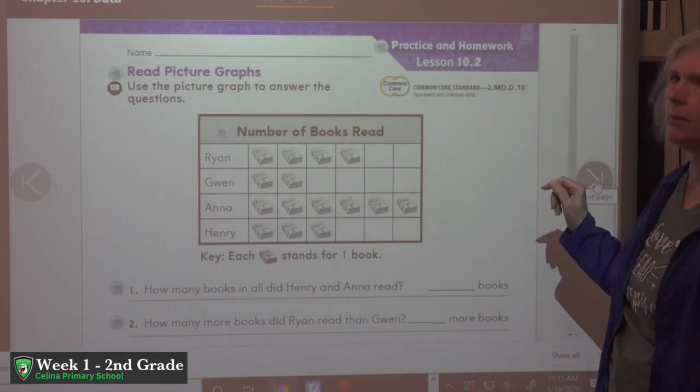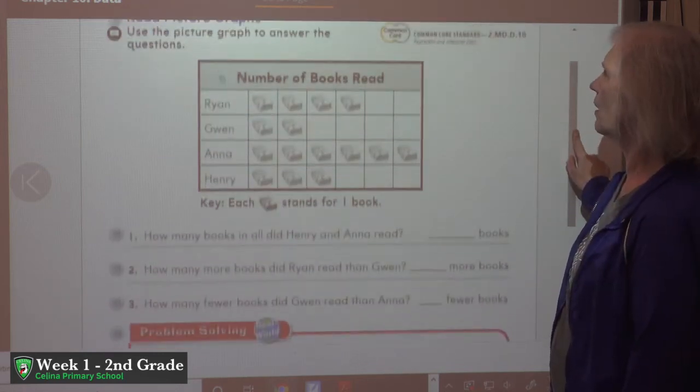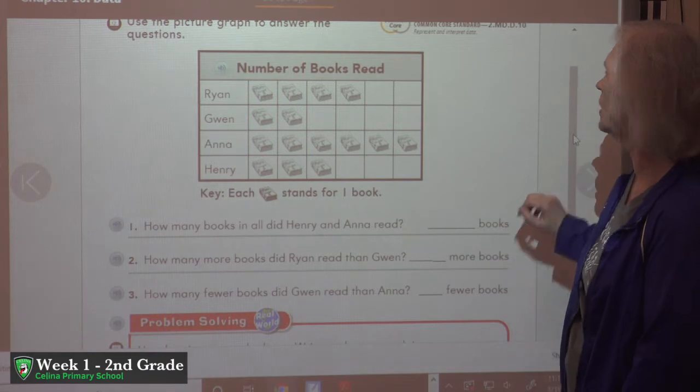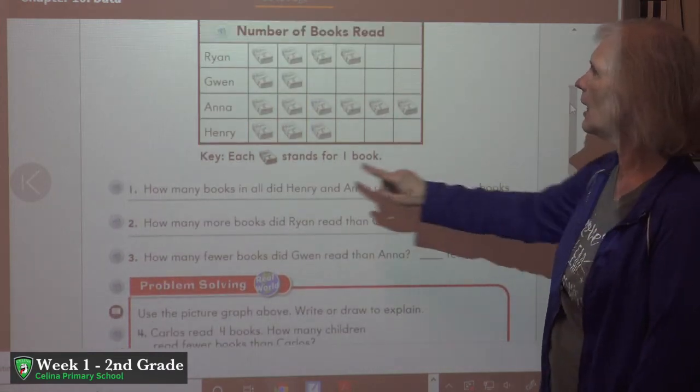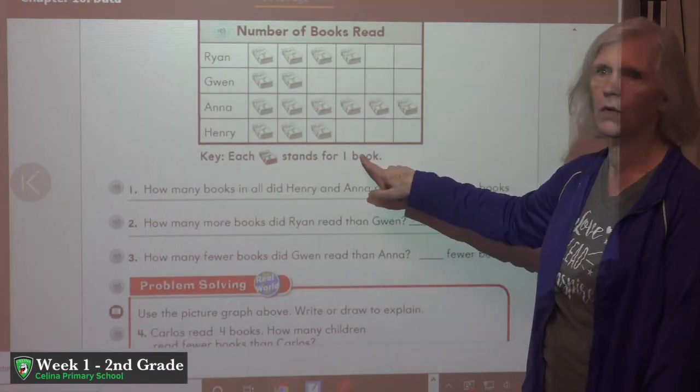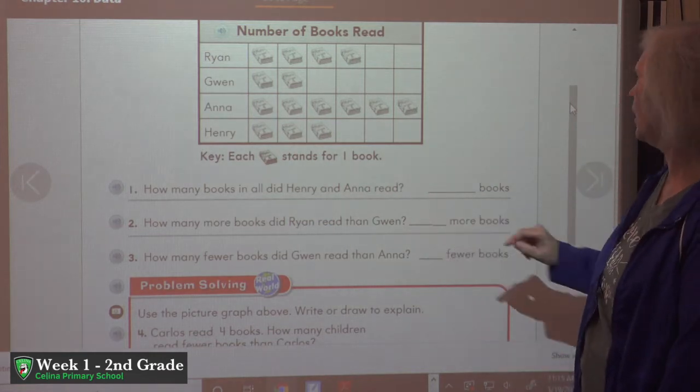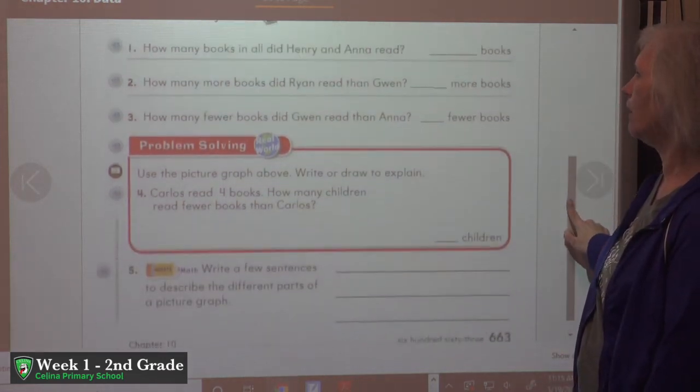We have a little bit more practice on our picture graphs here. Our picture graph in this section is called Number of Books Read, and each picture of a book stands for one book. We have 3 questions about that picture graph.